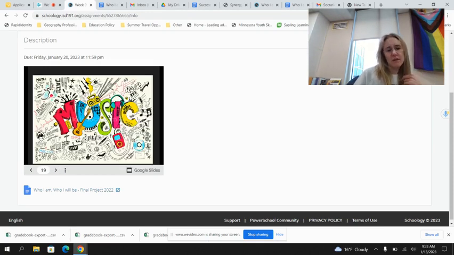However, sometimes murals can be a little bit more like this. So they don't necessarily have to be these huge, beautiful pieces of artwork. I know that some students struggle and they say, hey, I'm not an artist, I don't draw very well. But even simple representations of some things about yourself are going to be important.